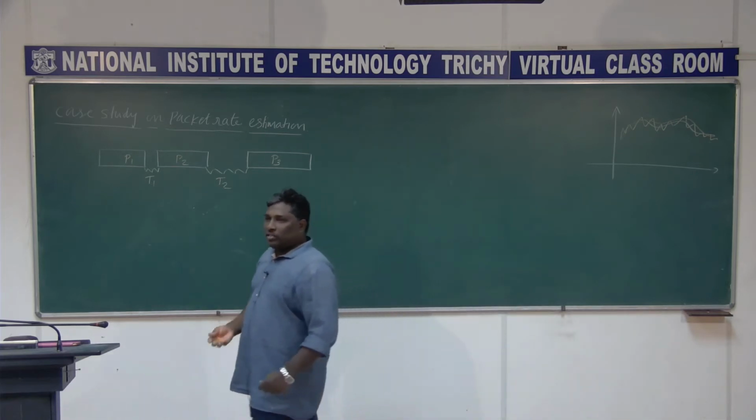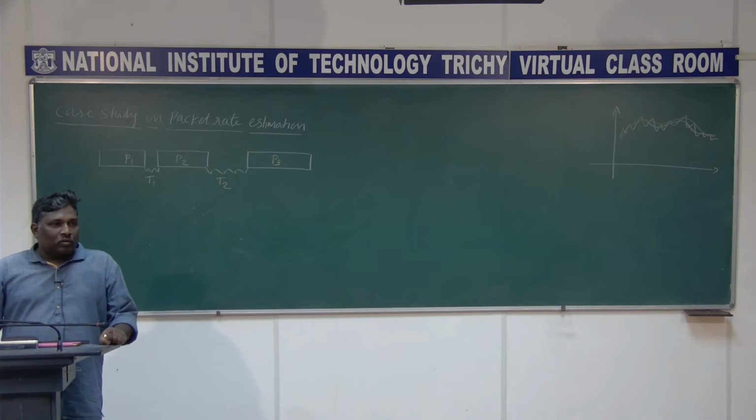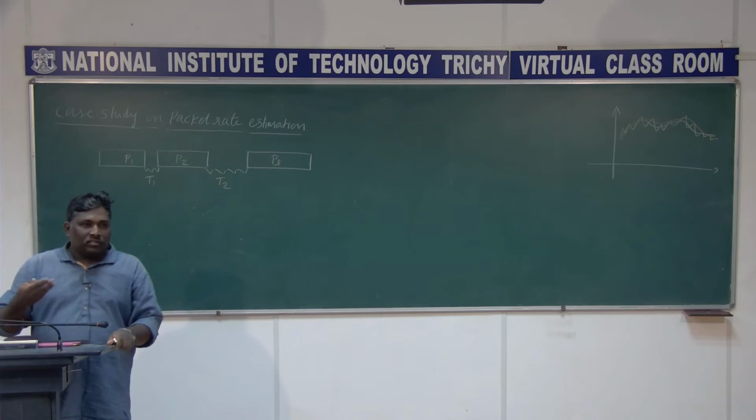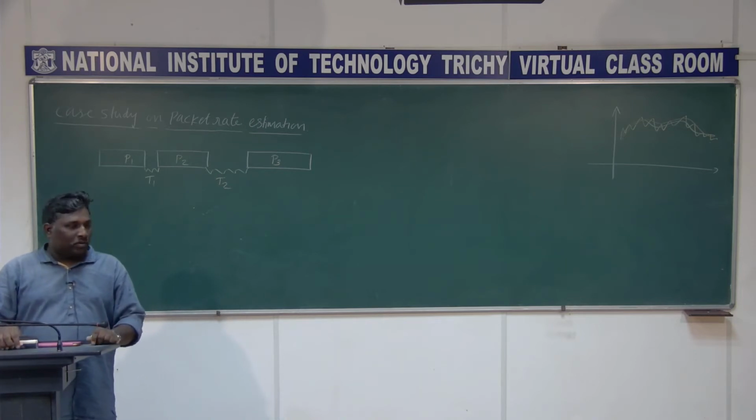So this is what the estimation problem is all about. You observe the outcome of one random variable and then you estimate the outcome of another random variable, right? That is what this estimation problem is.